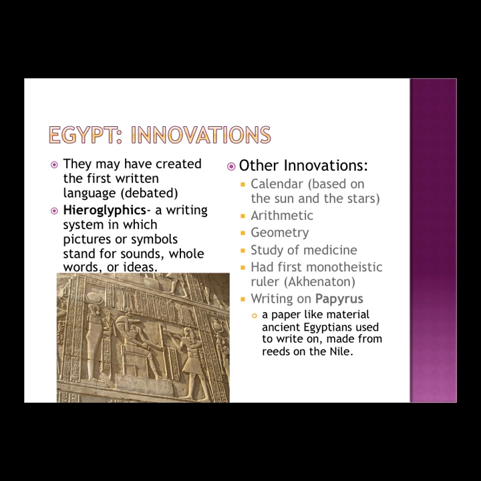Some other important innovations or contributions are the calendar they created, and it was based on the sun and the stars. They also studied arithmetic, geometry, and medicine. They were very ahead of their time in these subjects. They also had the first monotheistic ruler, named Akhenaton. And finally, they wrote on a paper-like substance called papyrus. And papyrus is actually a type of reed that grows along the Nile.